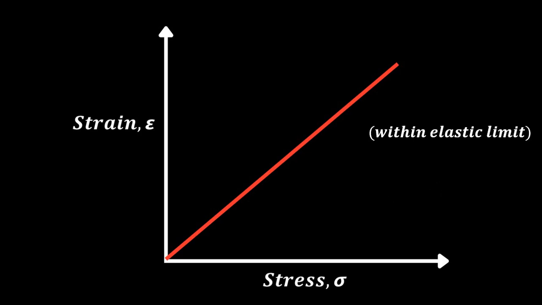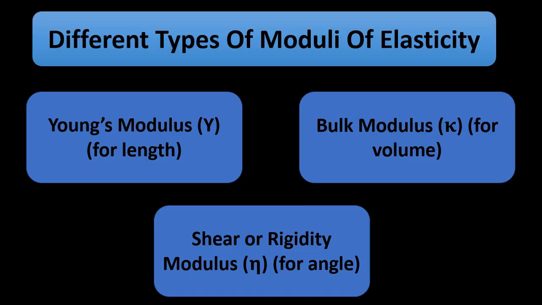Here different types of modulus of elasticity are there, because we have different types of stress-strain relationship, where we have tensile and compressional stress, which is longitudinal stress. Then we have bulk stress or volume stress and bulk strain, volume strain. Then we have tangential stress and tangential strain.